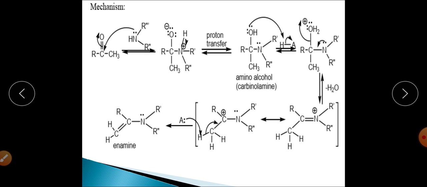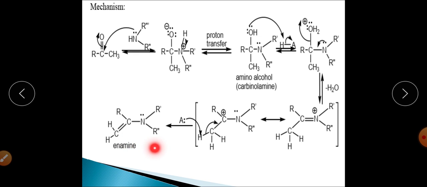Now in the previous reaction you have seen that there was a hydrogen, and that hydrogen was being eliminated, but here you have an R group, so that cannot be eliminated. So the hydrogen from this particular place, that is with this particular aldehyde or ketone, will be eliminated, and this will get converted into enamine finally.